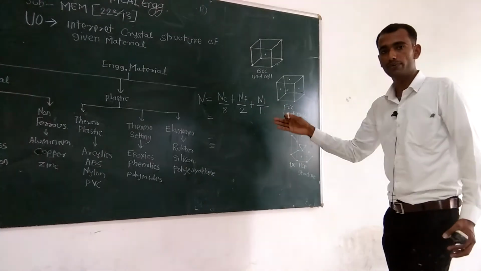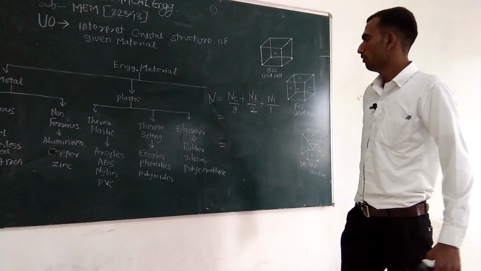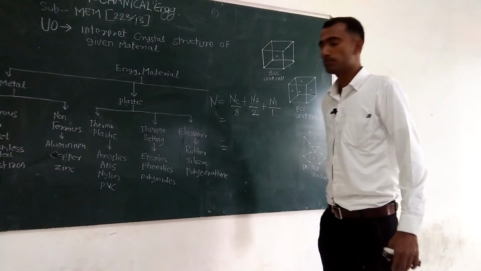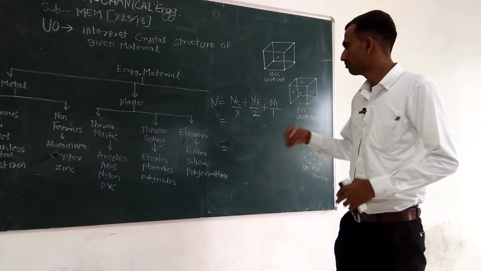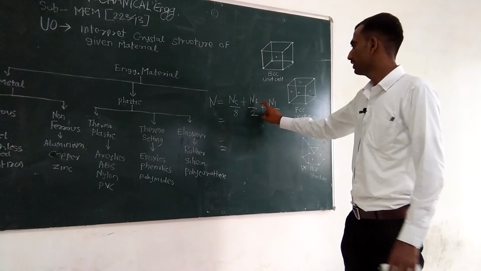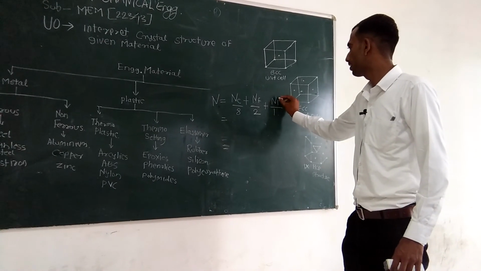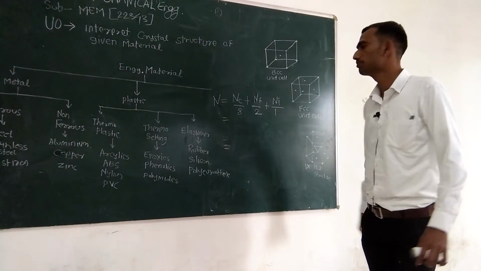By using this formula, we calculate the number of atoms per unit cell, where capital N is the average number of atoms per unit cell, n suffix c is the corner atoms, n suffix f is the face atoms, and n suffix I is the centered atoms.